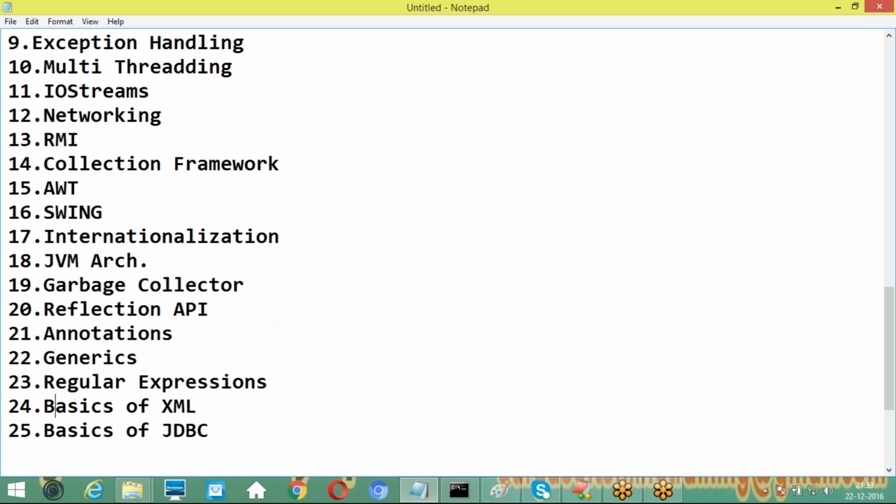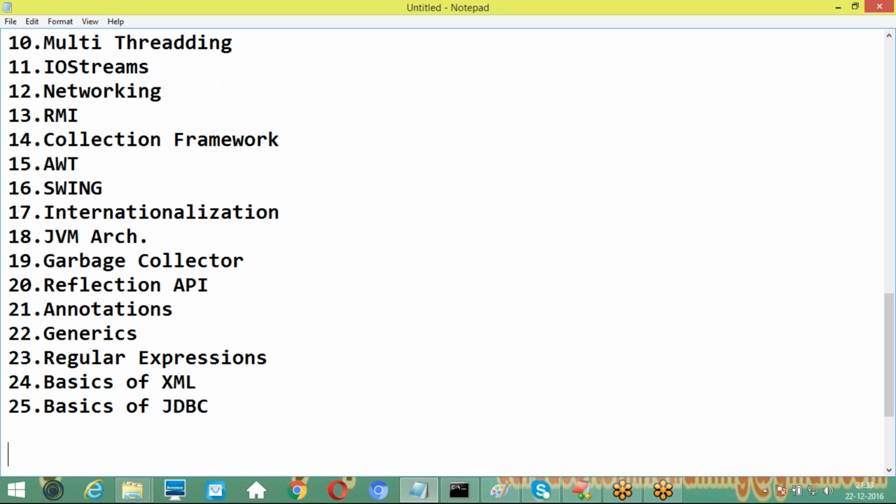Why? Because these two things will be covered perfectly at J2EE level, but at core level I am able to provide just the basics. At the same time, Java 8 features are covered automatically as part of our content here. So we can understand the 26th, lambda expressions. This is the Java 8 version, and I will cover Java 8 version's features clearly. So instead of saying lambda expressions, I want to call it Java 8 features. Clearly we can identify it.